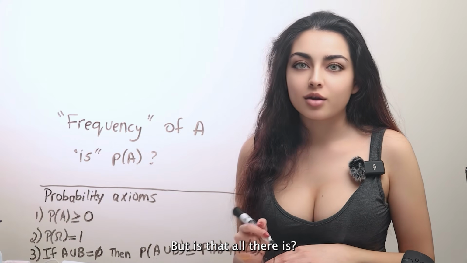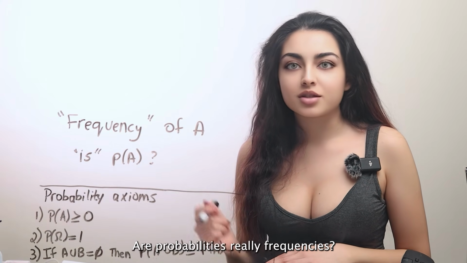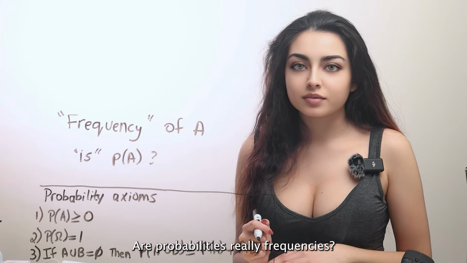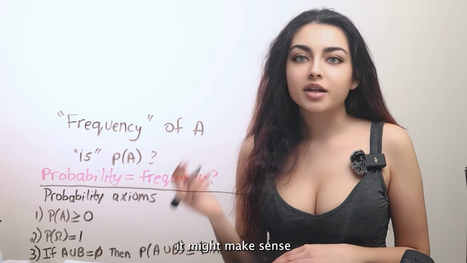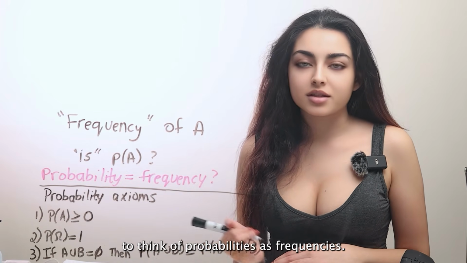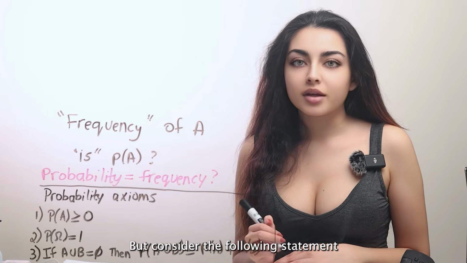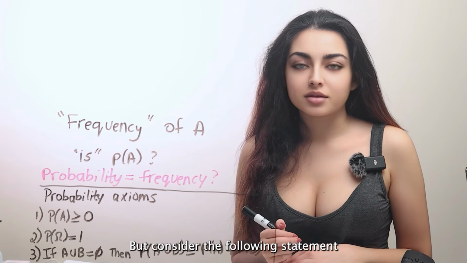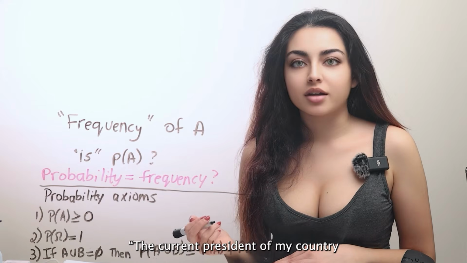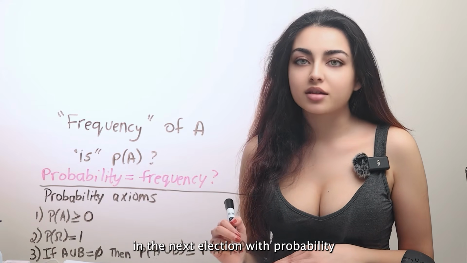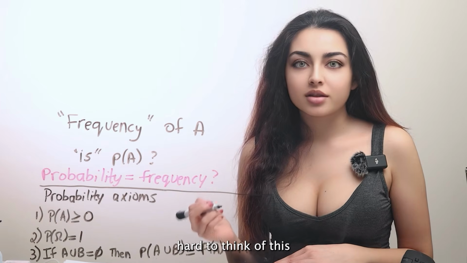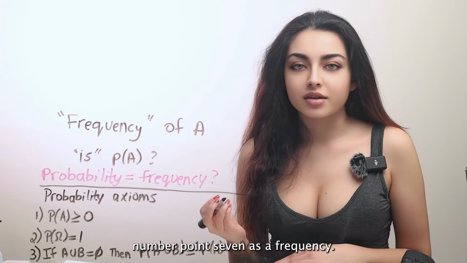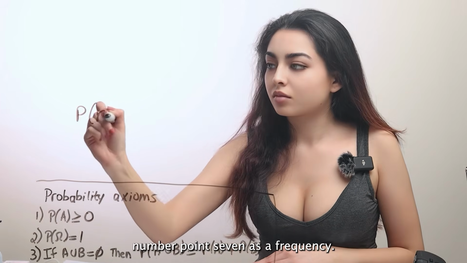But is that all there is? Are probabilities really frequencies? If we're dealing with simple coin tosses, it might make sense to think of probabilities as frequencies. But consider the following statement. The current president of my country will be re-elected in the next election with probability 0.7. It's hard to think of this number 0.7 as a frequency.